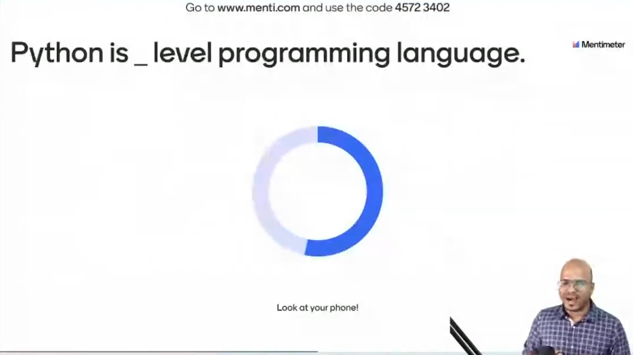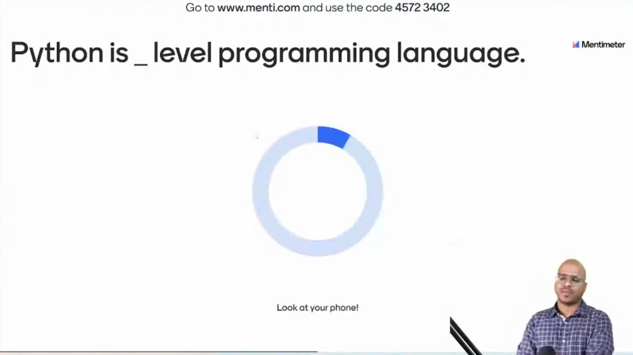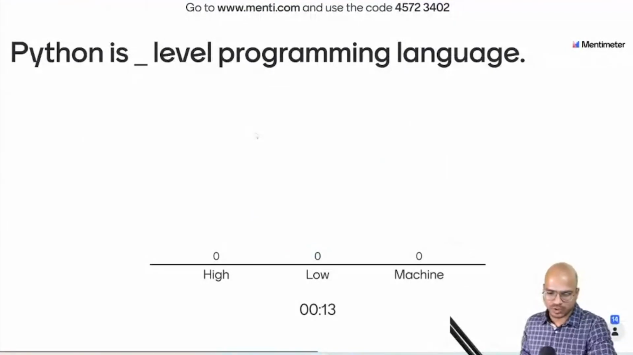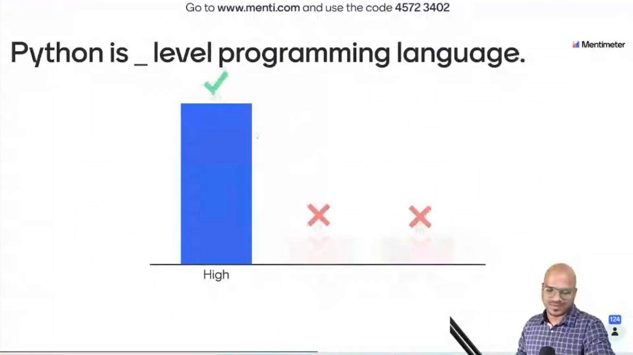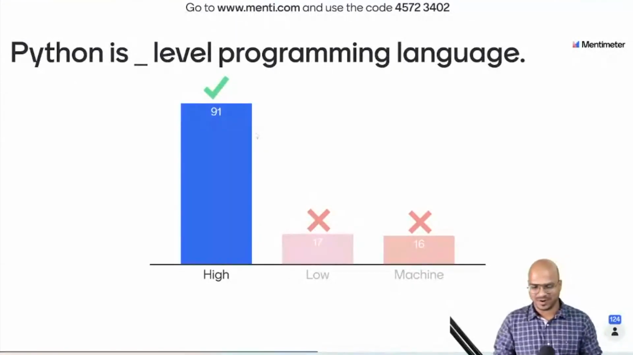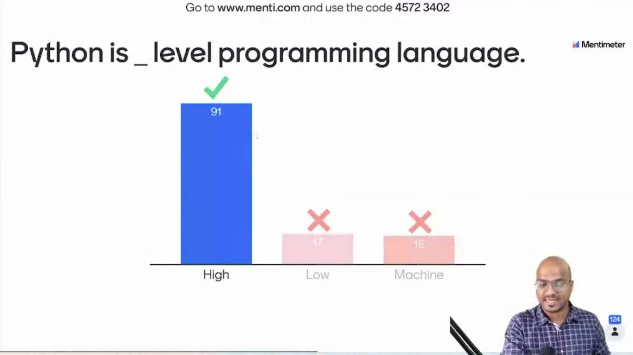Next question. Let's see. Now, Python is a dash-level programming language. Let's see what your answer is. Is it high, low, machine? Okay, you are doing very quickly. I can see the number of answers. It's so quick. Awesome. 3 seconds, 2 seconds, 1, and boom. Great. So most of you, 91 people, are saying high, and that is correct.